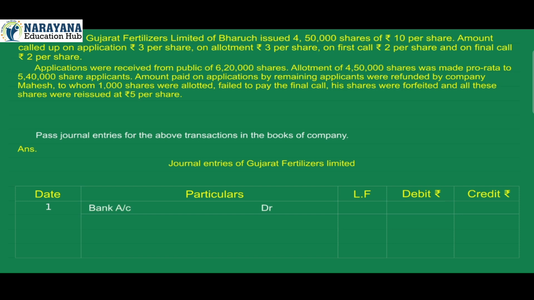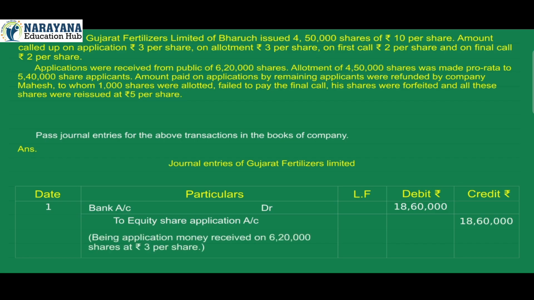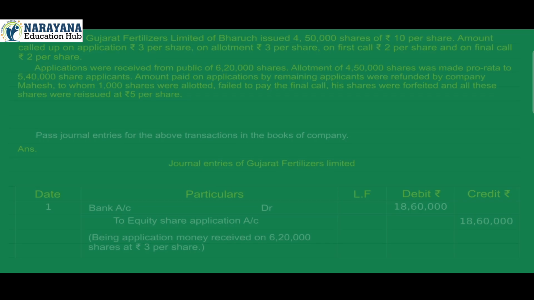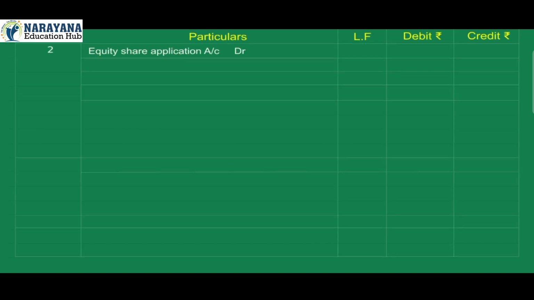1. Bank account debit 18,60,000. Equity share application account credit 18,60,000. Being application money received on 6,20,000 shares at ₹3 per share. 2. Equity share application account debit 18,60,000.